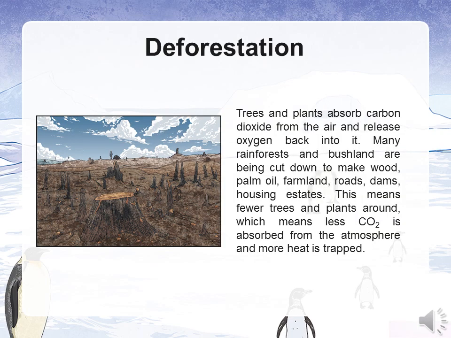The second cause is deforestation. Trees and plants absorb carbon dioxide from the air and release oxygen back into it. Many rainforests and bushland are being cut down to make wood, palm oil, farmland, roads, dams, and housing estates. This means fewer trees and plants around, which means less carbon dioxide is absorbed from the atmosphere and more heat is trapped.